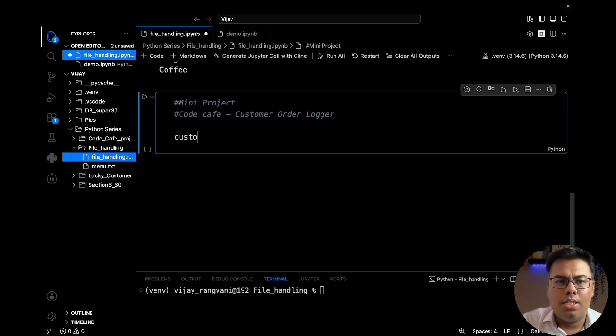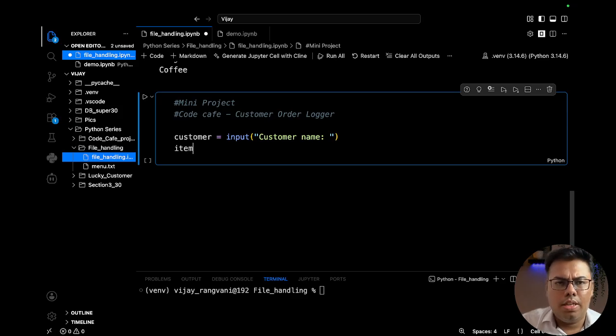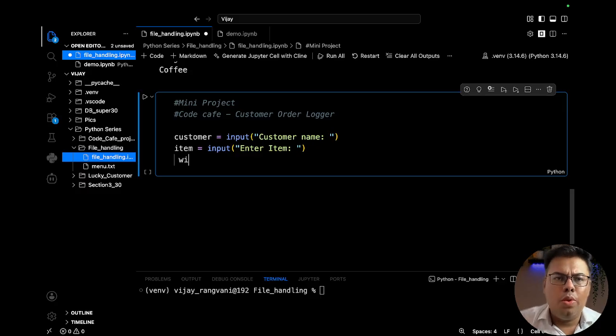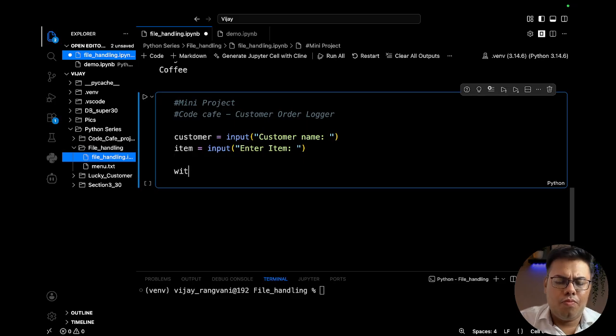So simple, we will start with customer equal to, we will take the customer name as input, and then we will have the item, we will take the item from the customer as input. Then we can have a with open, we will create an orders file.